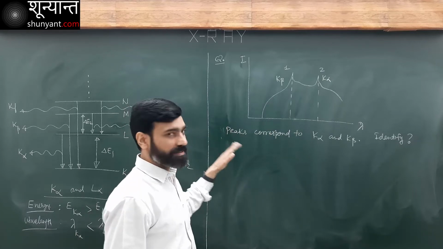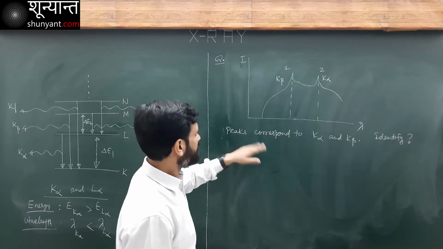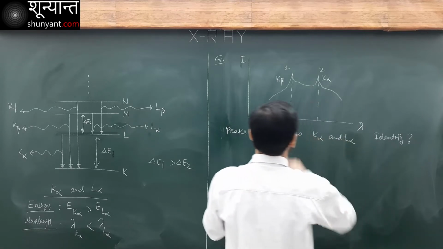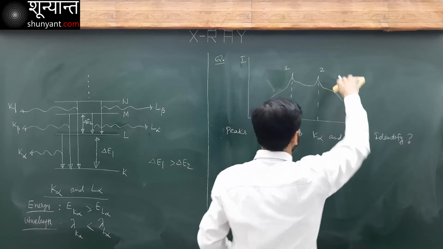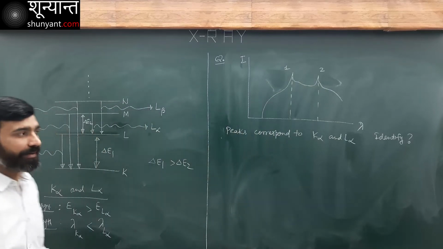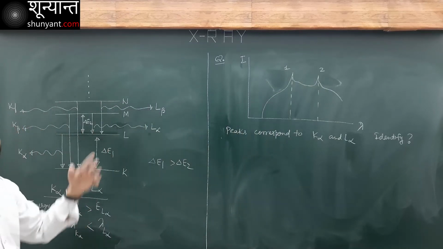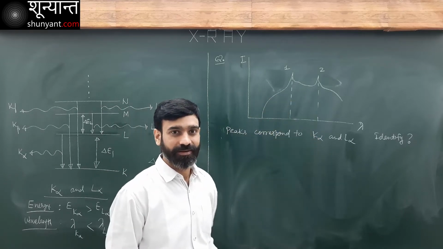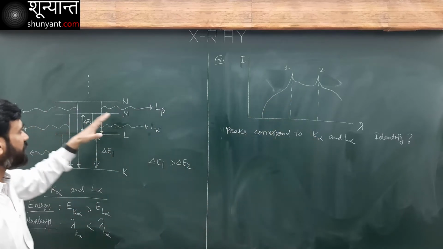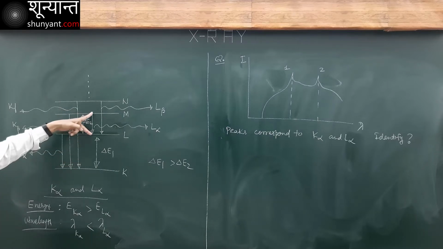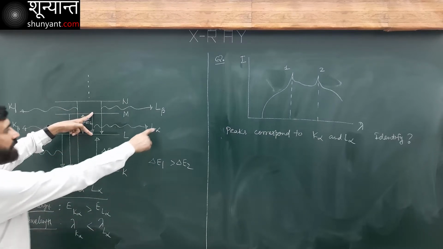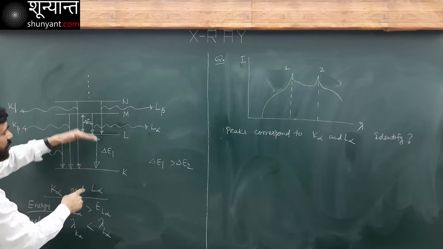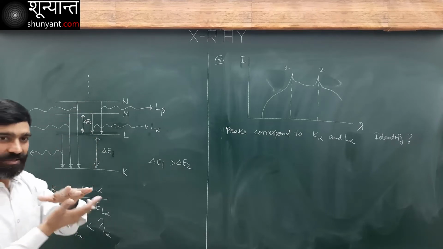If I ask you one other question, peaks correspond to K alpha and L alpha. Now what do you think? Identify which peak is for K alpha, which is for L alpha. If you refer to this figure, it will become immediately clear. This energy difference here corresponds to L alpha. This energy difference is smaller than this energy difference. As we go away, the difference decreases.